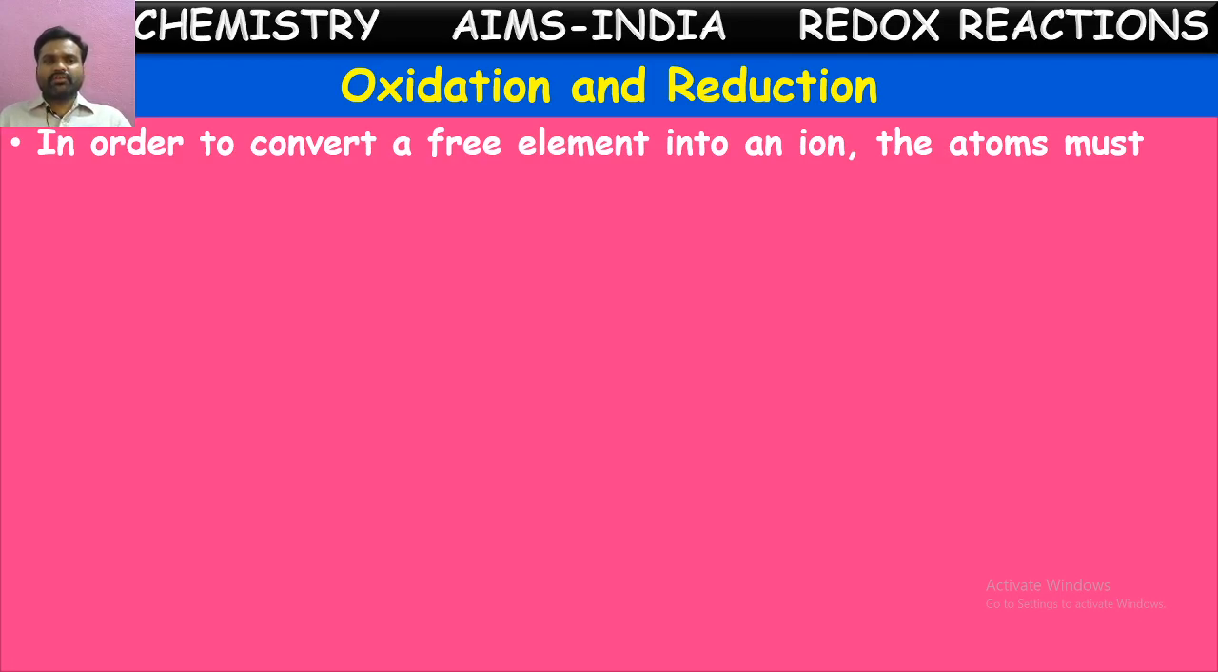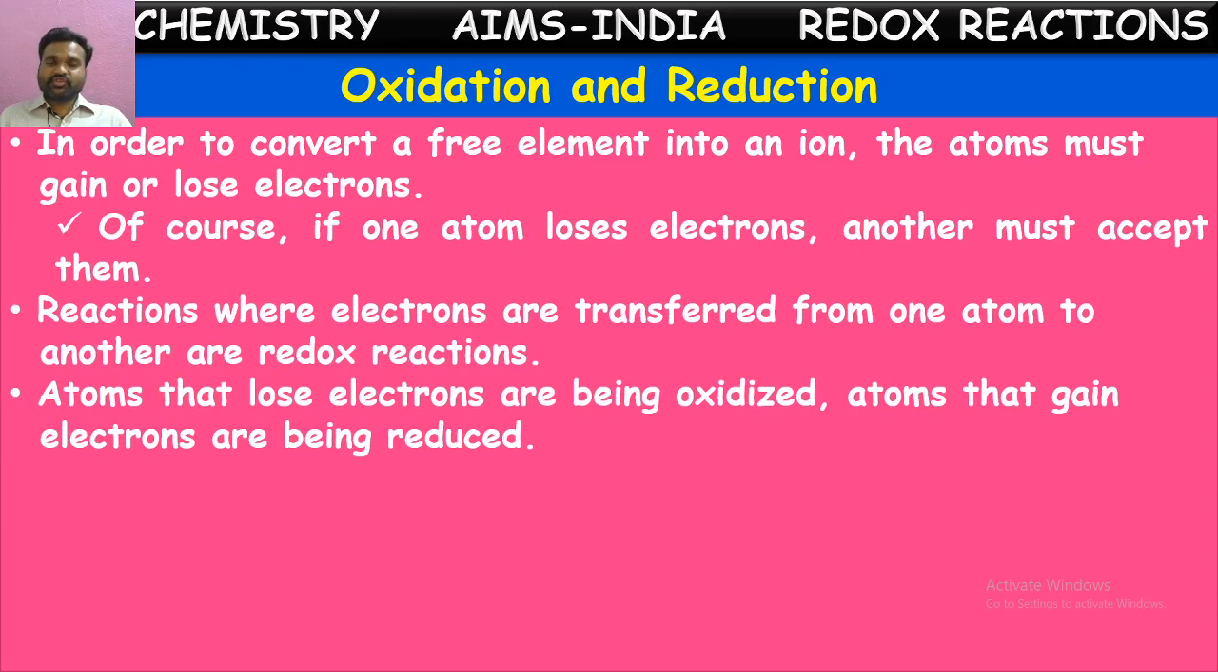So in order to convert a free element into an ion, the atom must gain or lose electrons. This we know already. If an atom is converting into an ion, what does ion mean? Ion means a charged particle. A charged particle can be formed when an element either gains electrons or loses electrons. So by the loss or gain of electrons only, elements can form ions.